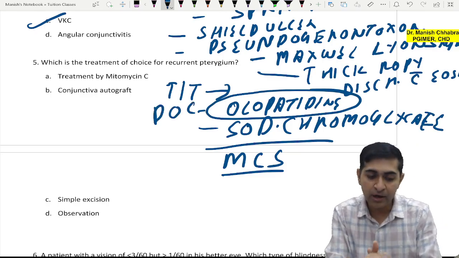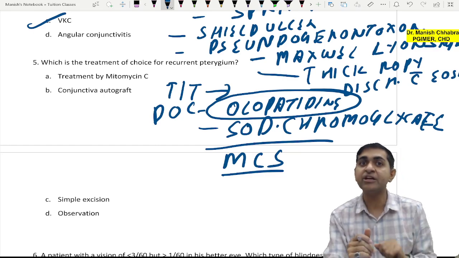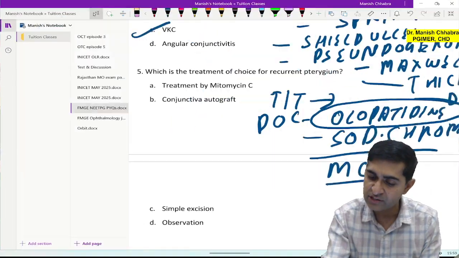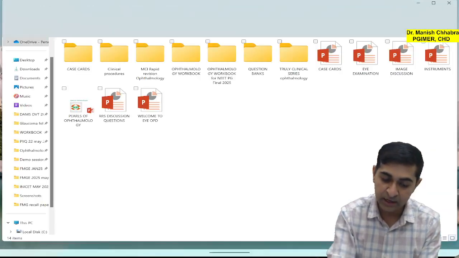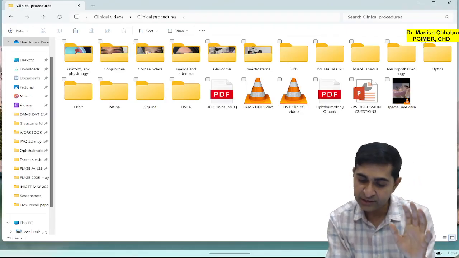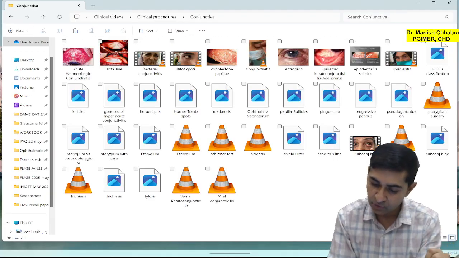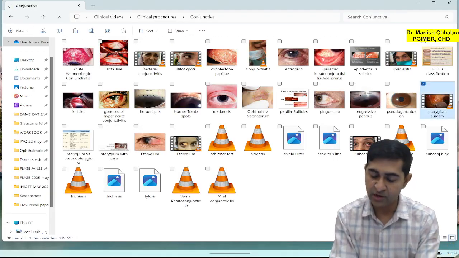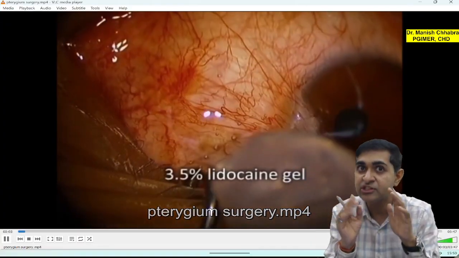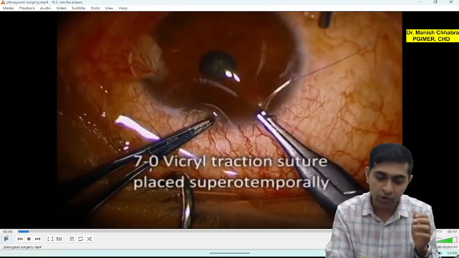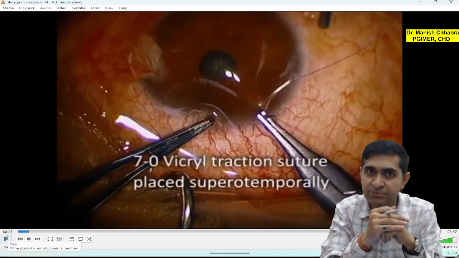Okay, all right. Now coming over to what is the treatment of choice in recurrent pterygium. So what is pterygium? First and foremost, I am going to show you a very crisp video so that you are able to connect the dots. So this is actually the best treatment that we do for pterygium. Okay, so check this out. So as you can see, pterygium is a wing-like fold which is coming from the nasal side. So guys, what I can do is one thing, I can make you write everything which I am speaking.